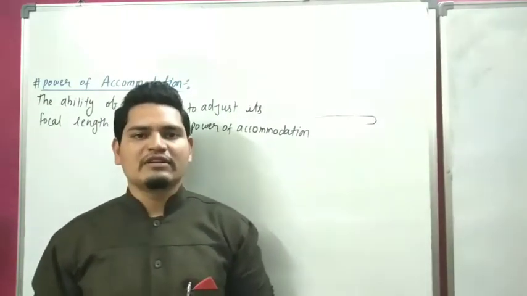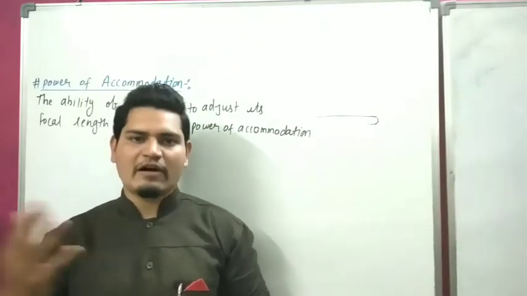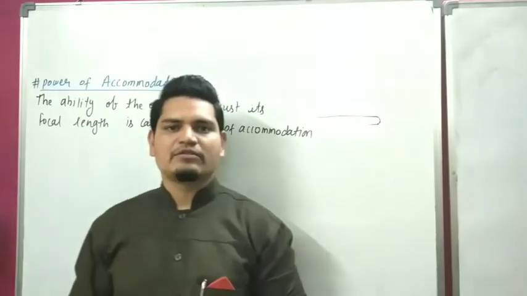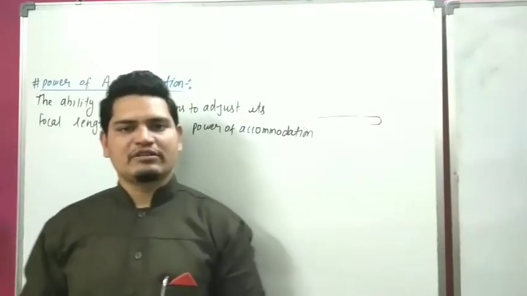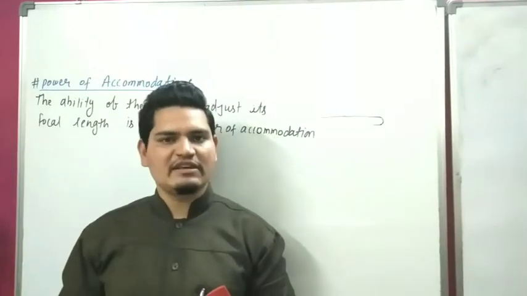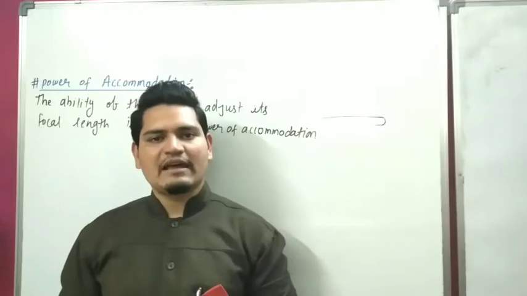We cannot see a near object and a far object clearly at the same time. When we see a far point, it is seen blurred, and when we see a near object, it is also blurred.